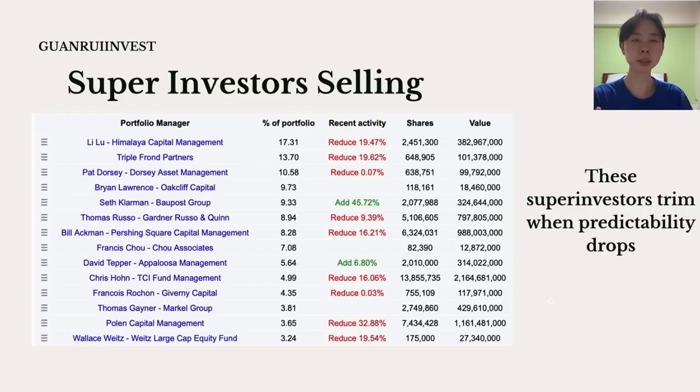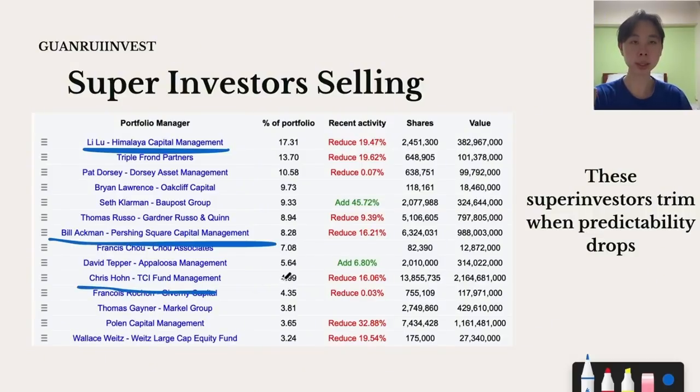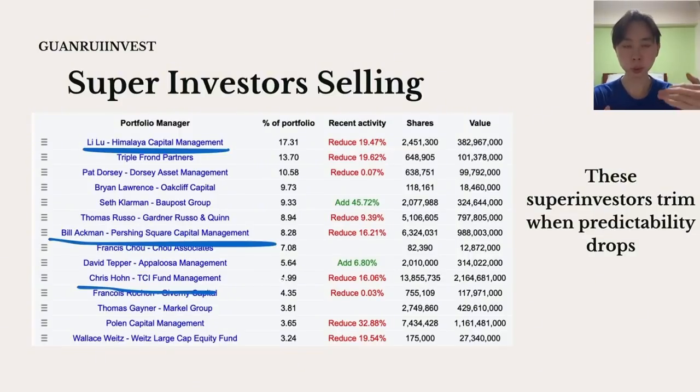The other concerning thing when it comes to owning Google is simply the super investors selling. When I see investors like Li Lu, like Bill Ackman, like Chris Hohn selling, then there is clearly something that is fundamentally shifting in this business. Because for Li Lu and Chris Hohn, for example, these two investors are highly fundamentally driven investors. And when you see them selling 15 and 20% of their stake, when Google was at around $150, it clearly showed that there was some form of risk when it comes to owning this business. And it's concerning to see all these investors basically selling out their stake.